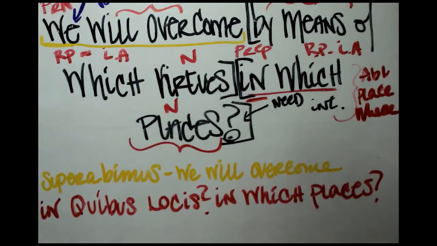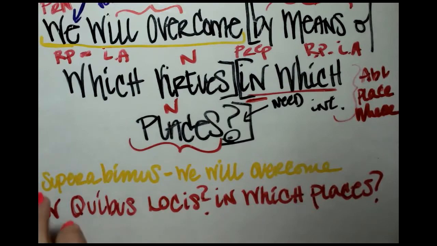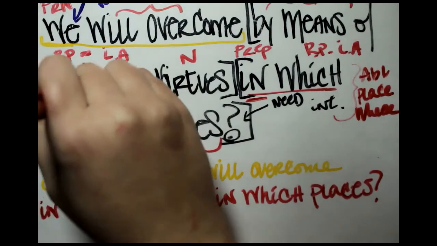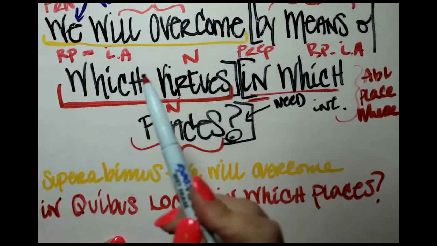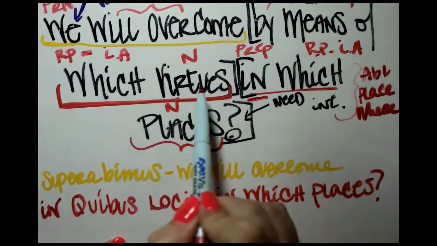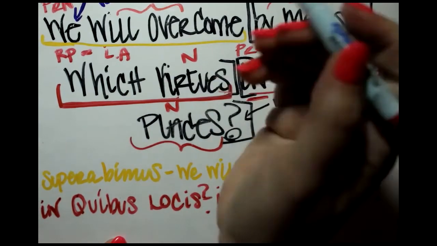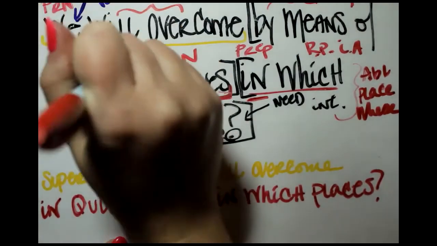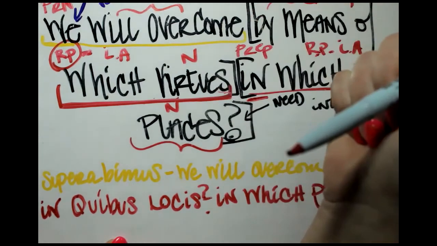All right. We already know that both of these are going to be ablative, but we need to know what gender they're going to be. We know they're going to be plural because virtues here is in the plural. We're going to need to use this here as a relative pronoun.